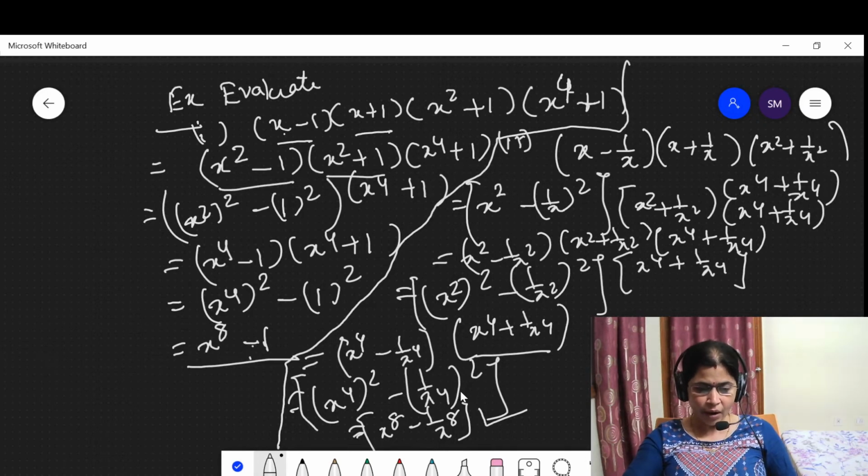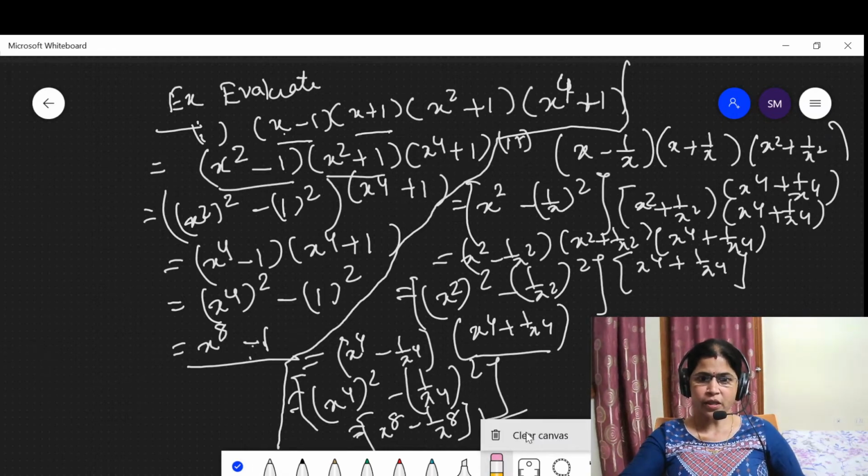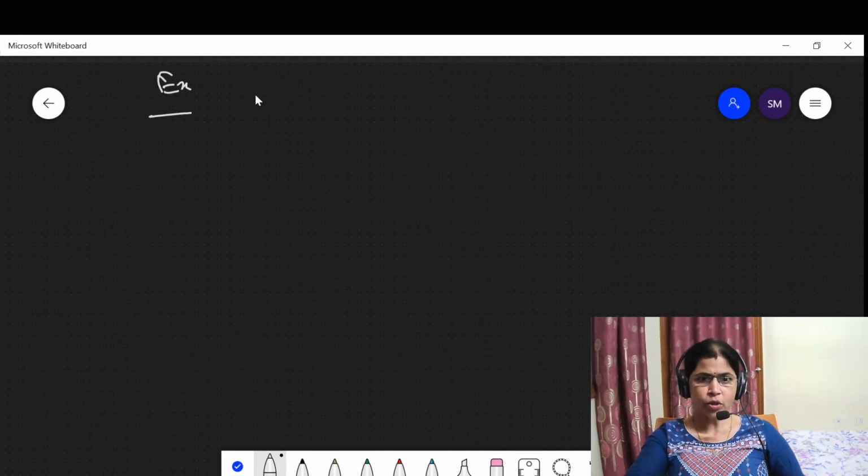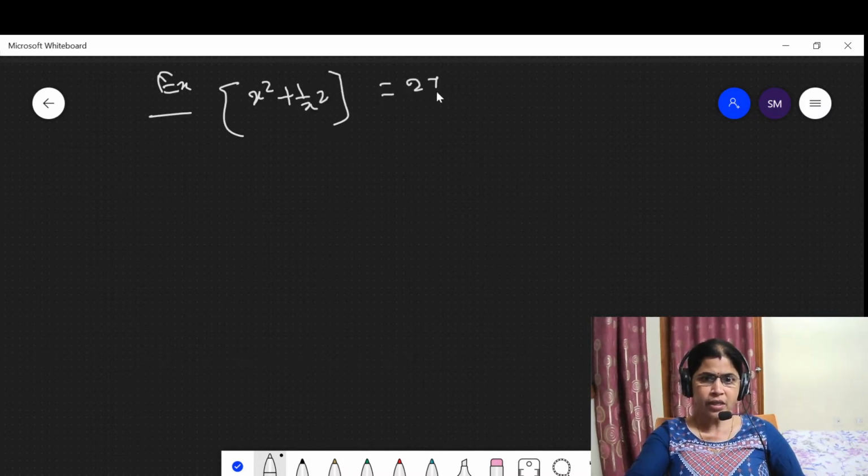Okay. Now let us solve another type of question. Please students, do your worksheets. The next question says find the values of each of the following. Here the value is given: x square plus 1 upon x square is 27.